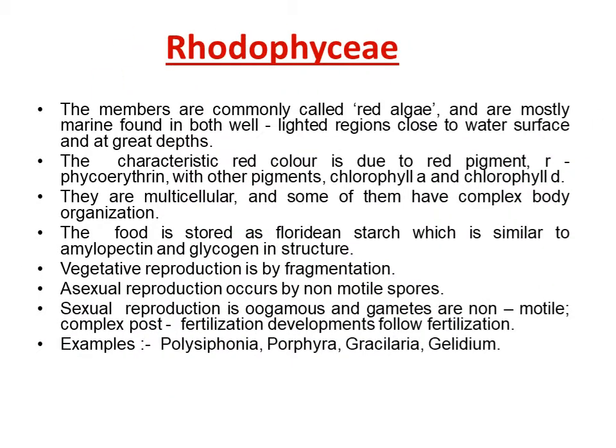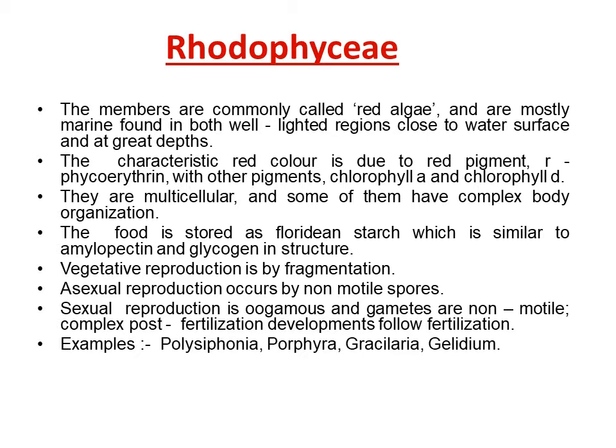Rhodophyceae. The members are commonly called red algae and are mostly marine, found in both well-lighted regions close to the water surface and at great depth. The characteristic red color is due to the red pigment phycoerythrin, with other pigments chlorophyll A and chlorophyll D. They are multicellular and some of them have complex body organization.